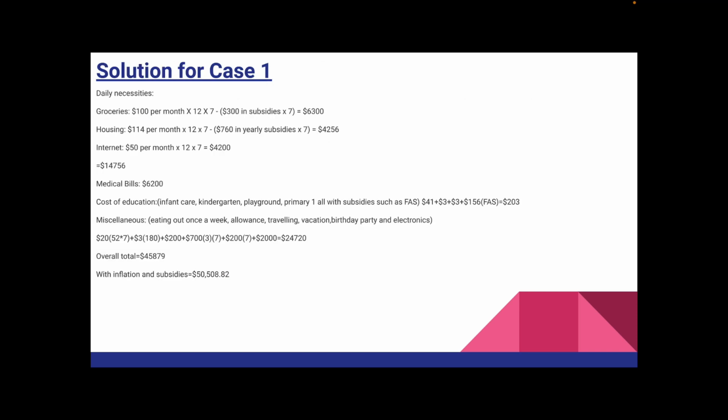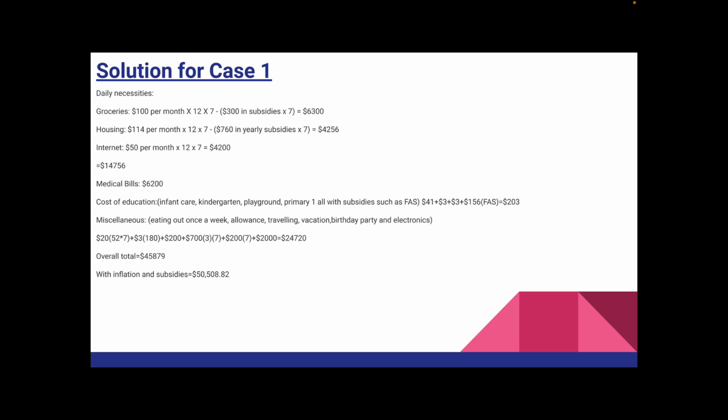We can calculate the solutions for case 1. For daily necessities, we have grocery prices, which is $100 per month, into 12 months, which is a year, and we have 7 years, so 100 times 12 into 7, minus $300 in subsidies times 7, so $6,300. Housing is $114 per month into 12 into 7, minus $760 in yearly subsidies times 7, which gives us a total of $4,256. The internet fees is $50 per month times 12 times 7, which gives us $4,200. And in total of the daily necessities, we have $14,756.